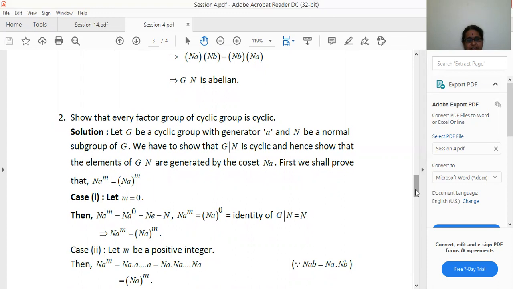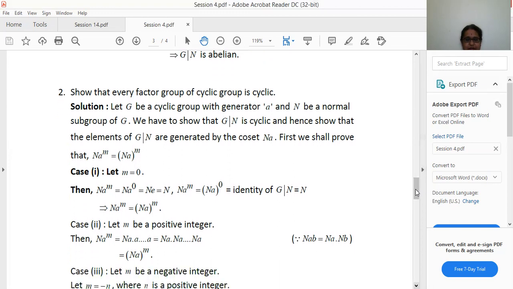Now the second case is what will happen when m is a positive integer. So Na power m means Na multiplied m times, a into a into a. So that will be equal to Na dot Na dot and so on, m times. That is equal to (Na) whole power m.